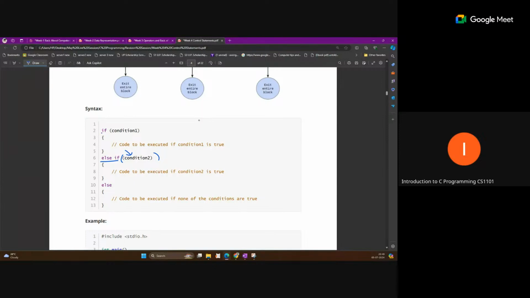So that means, yeah, please ask. Is it necessary that we have to use else if we don't have any condition other than if? So you can skip this. You can write if or else if only. This else is not necessary. Yeah, like if I am just using if.